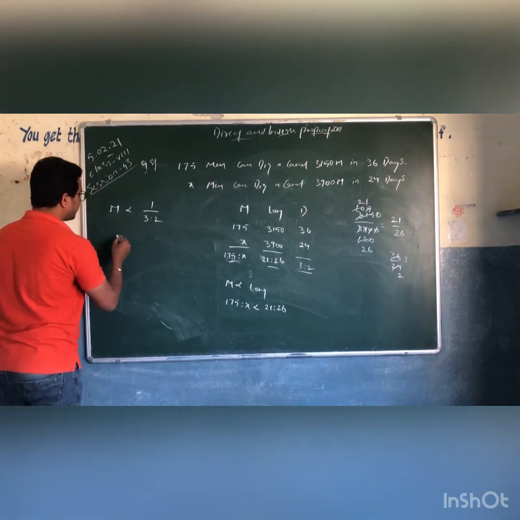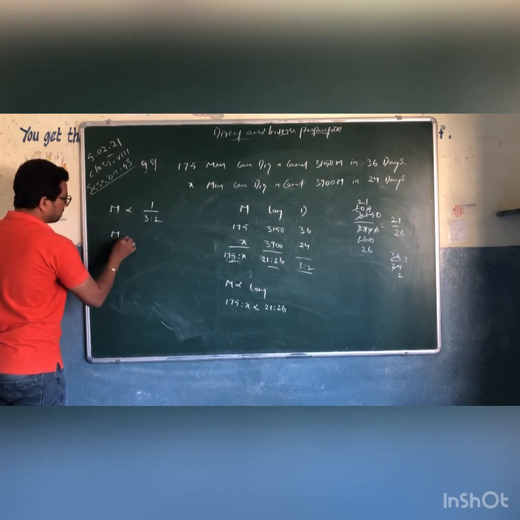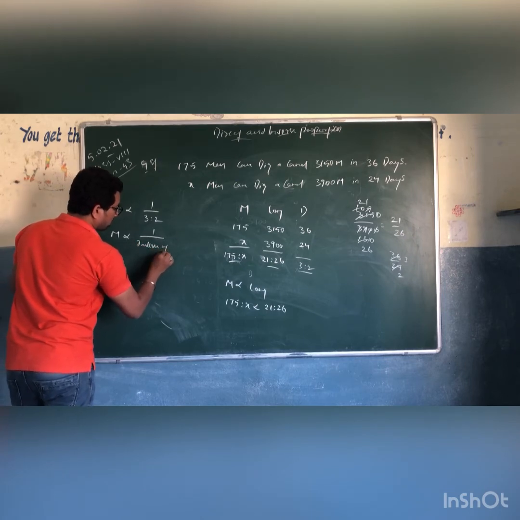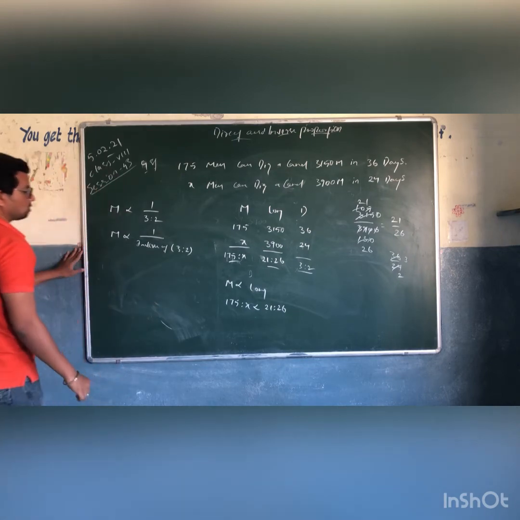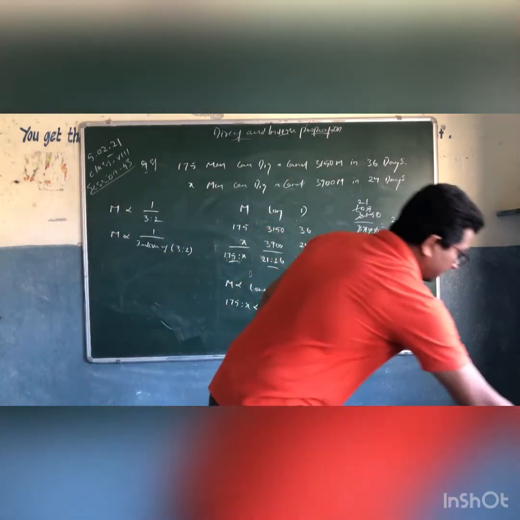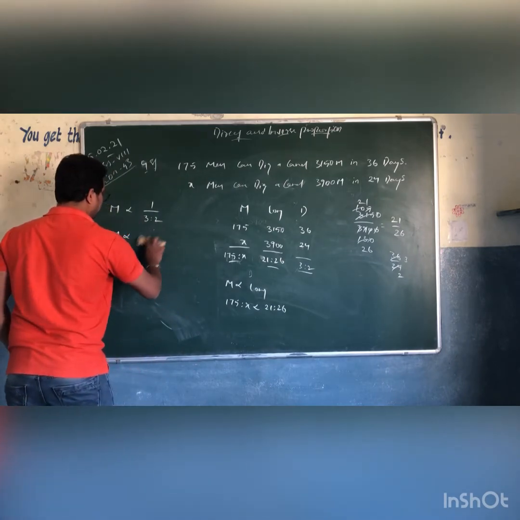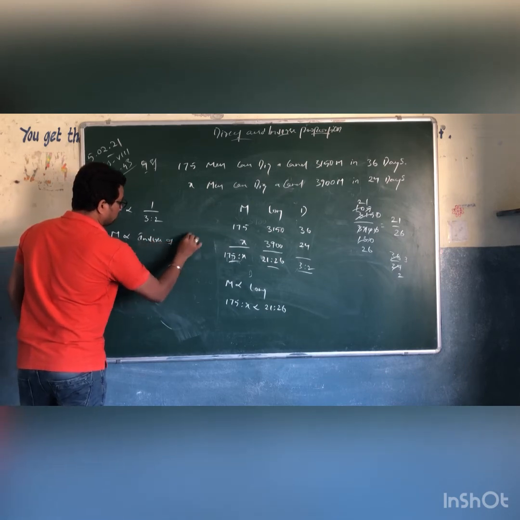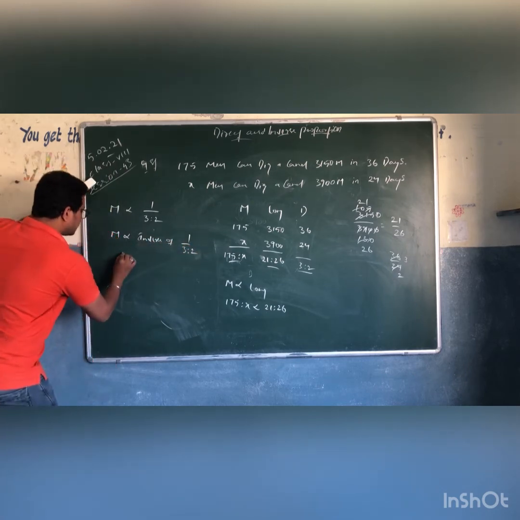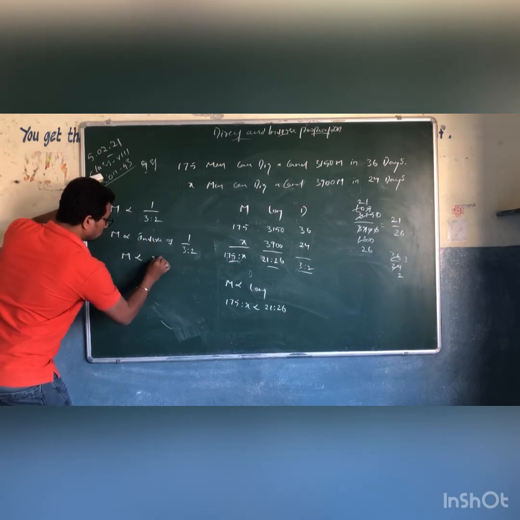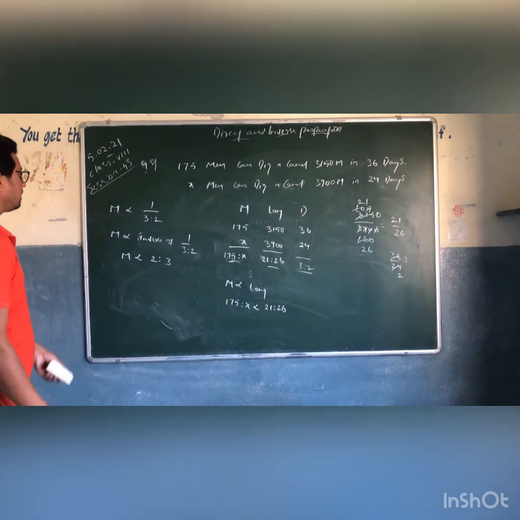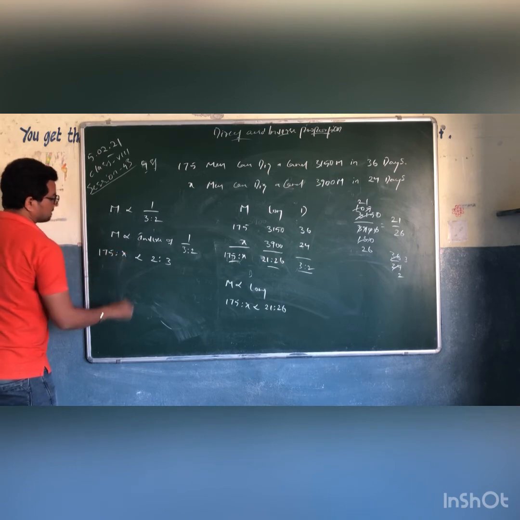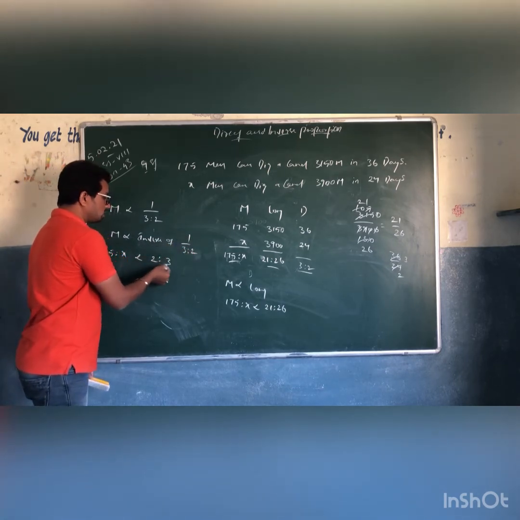This also can be written as men is directly proportional to the inverse of 3 is to 2. Okay, or we will do it like this. The inverse of 1 by 3 is to 2, which means men is directly proportional to 2:3. You can write it like this. Okay, what is men here? Men is 175 is to x. Okay, the inverse of 1 by 3 is to 2 is 2 is to 3, right?